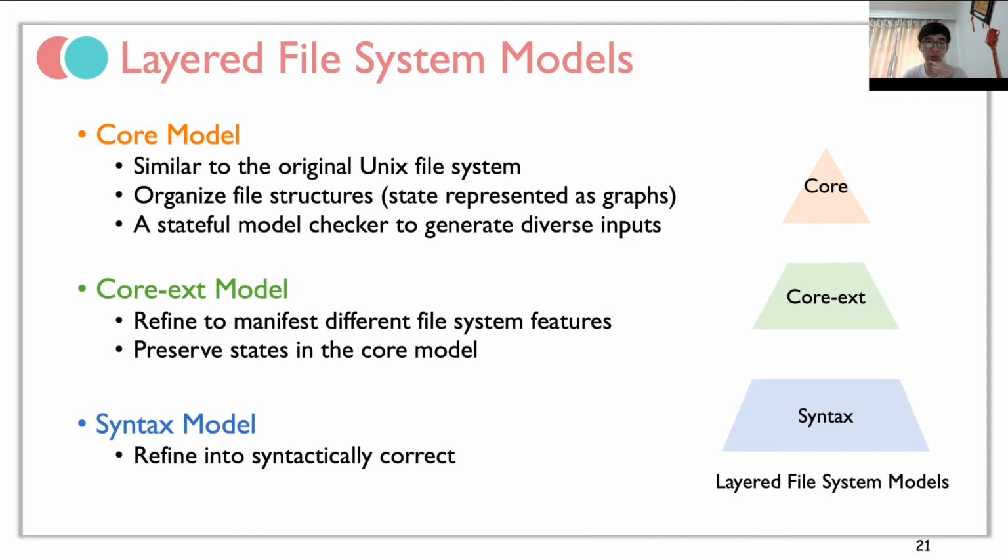Second, we have a core extension model, which refines these inputs to manifest other file system features like journaling, caching, and so on, and it preserves states in the core model. At last, we have a syntax model. It just refines the inputs into syntactically correct ones.